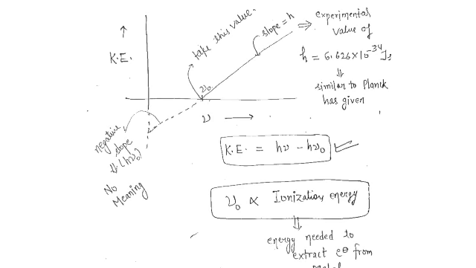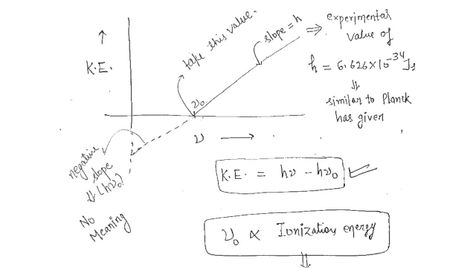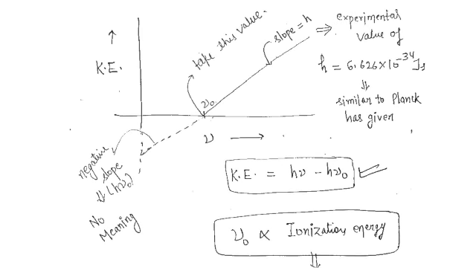Okay, so here you see the experimental data we had obtained. I have depicted it in graphical form. In the y direction I have represented the kinetic energy, and in the x direction the frequency. Now we have the equation: kinetic energy equals h nu minus h nu naught.